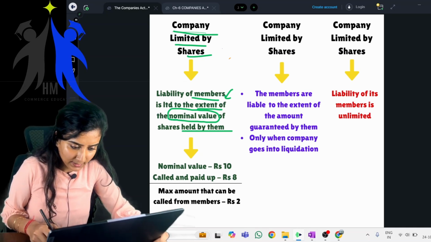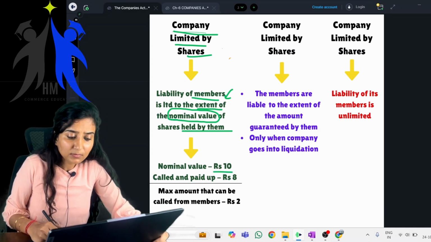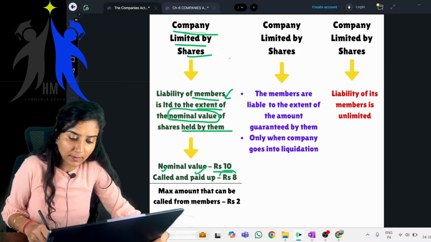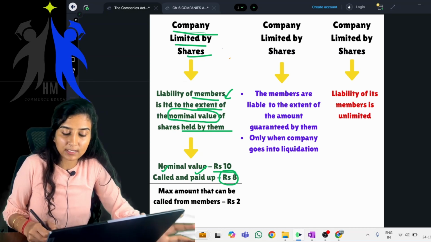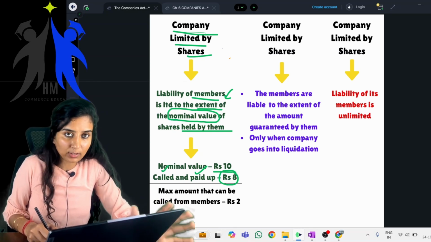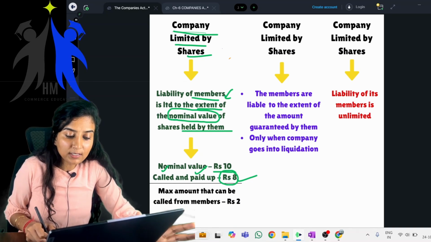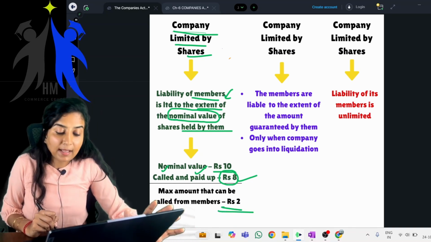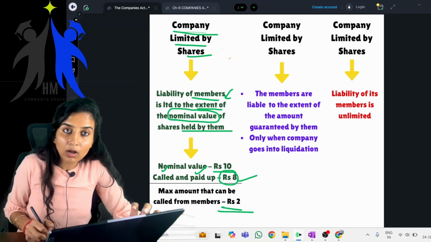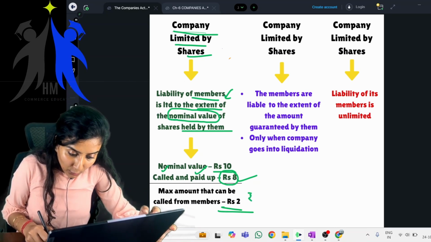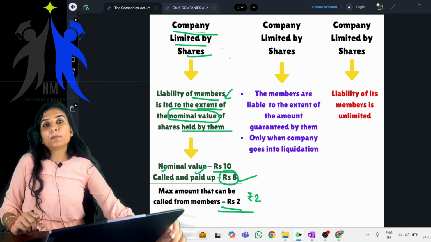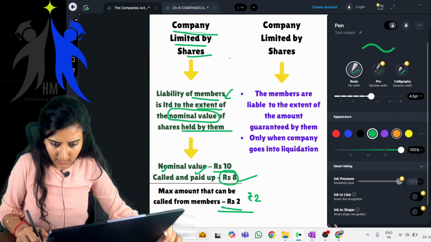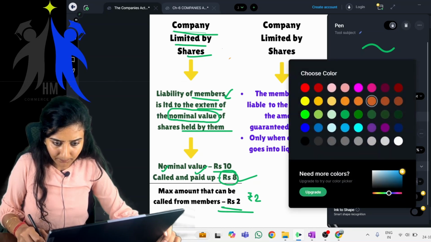See, let's take an example. Nominal value is rupees 10. The company has called, and obviously whatever the company has called, the shareholder has paid, that is rupees 8. So what is the maximum amount that the company can call from its members? Is only rupees 2. Let's consider an example. I'll give you one more small example so that this will be even more clear.